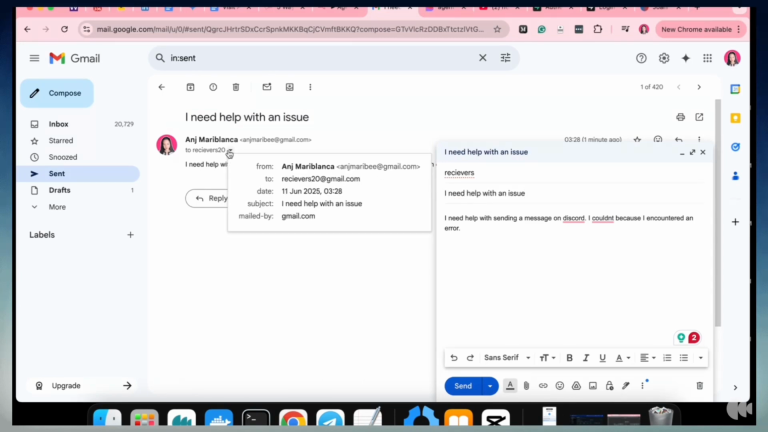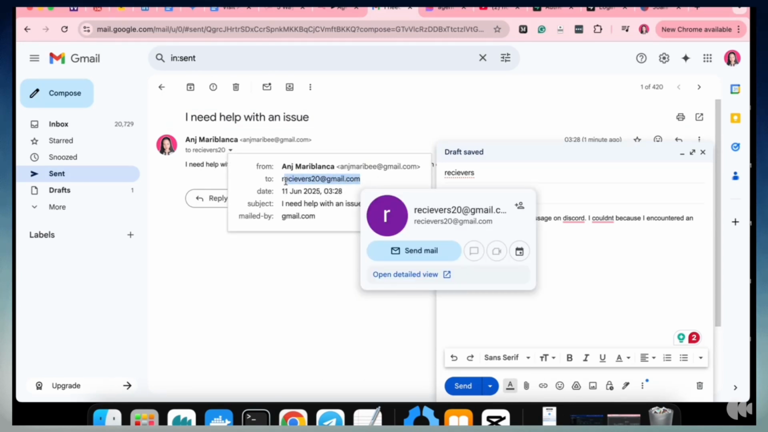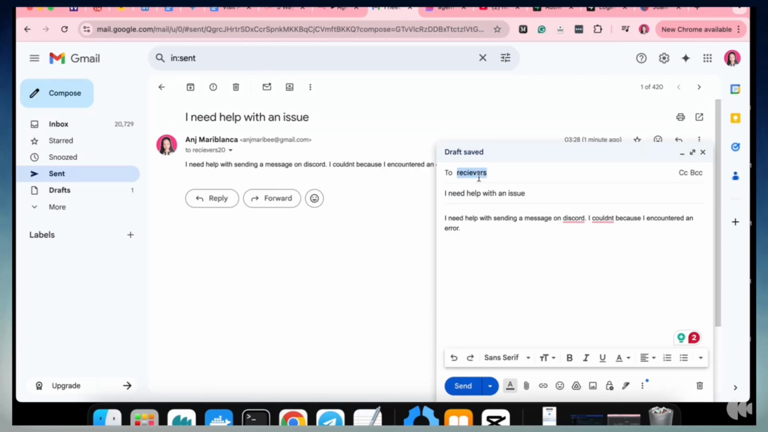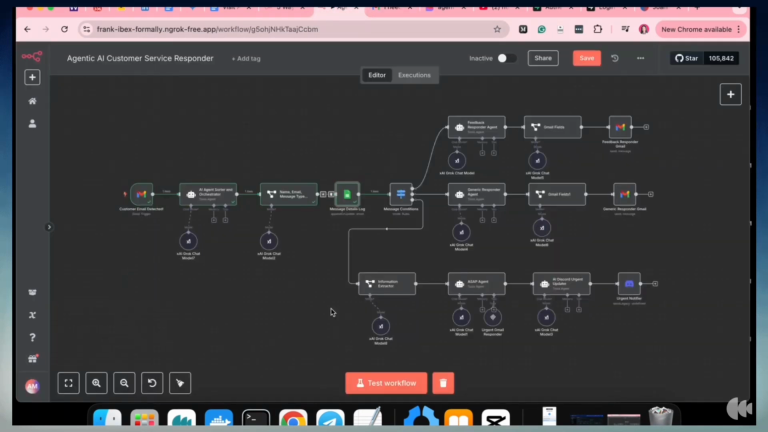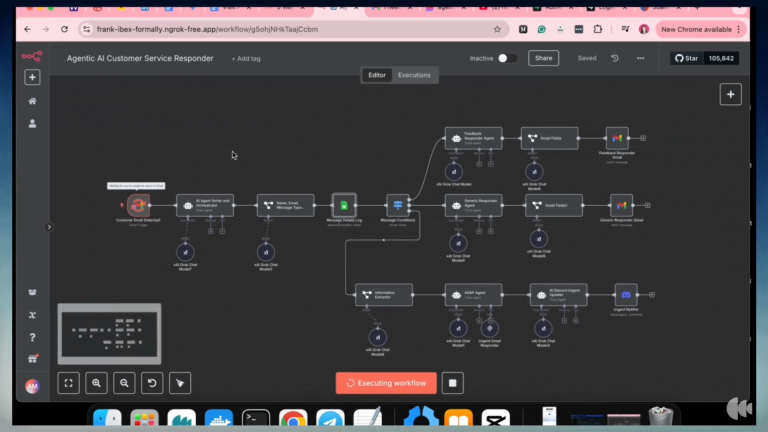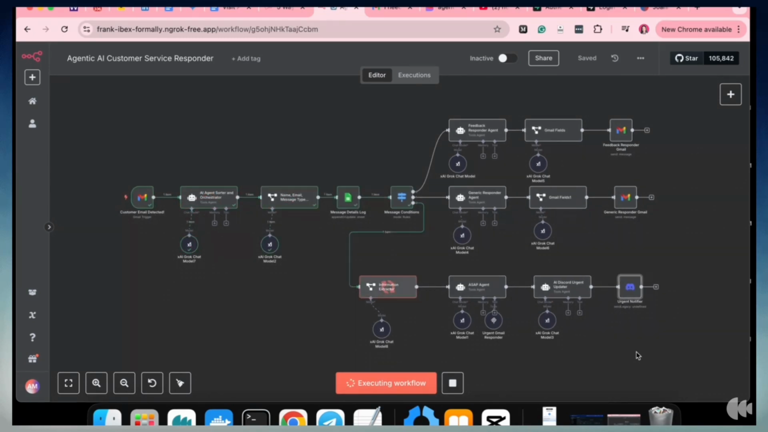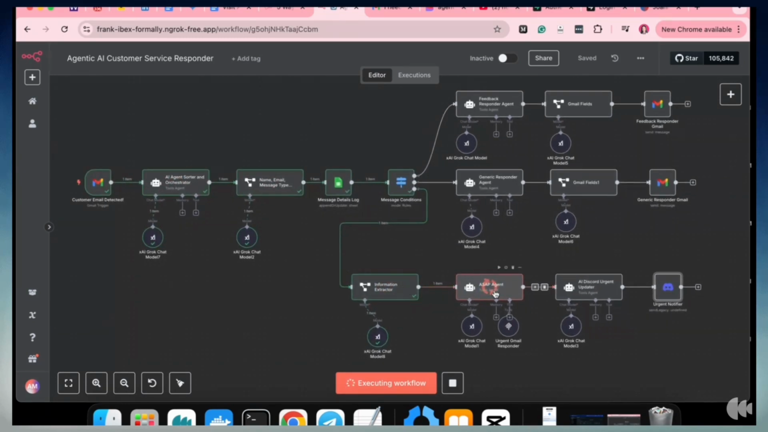Help with an issue. Sending the message. So we should be testing the workflow again. It's taking time to receive any emails coming through. All right. That's the information extractor. The ASAP agent now gets to work.